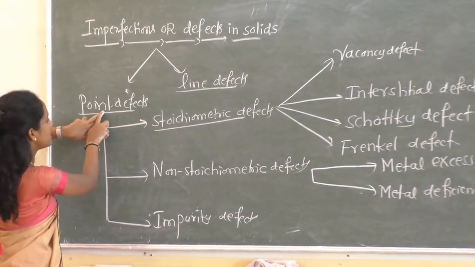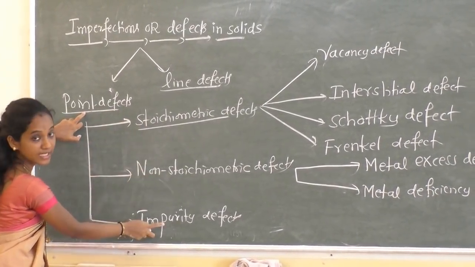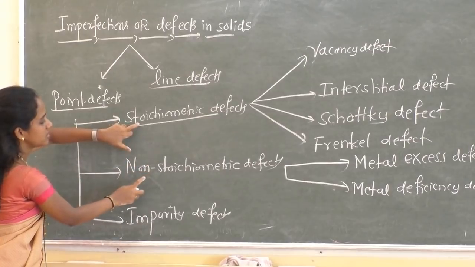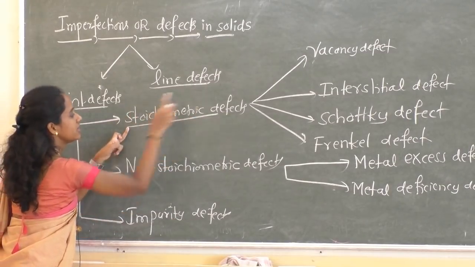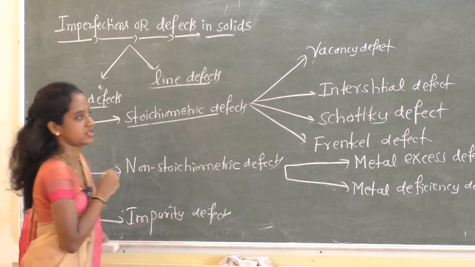First, under point defects we have three types: stoichiometric, non-stoichiometric and impurity defects. Now let us deal with stoichiometric defects.